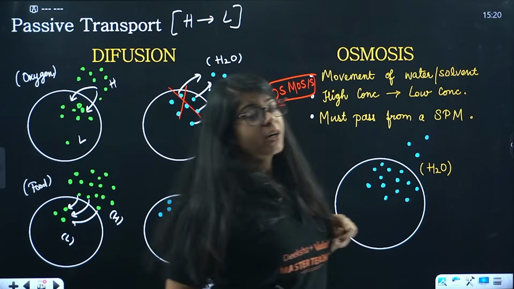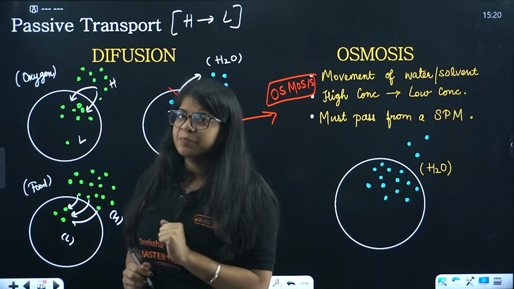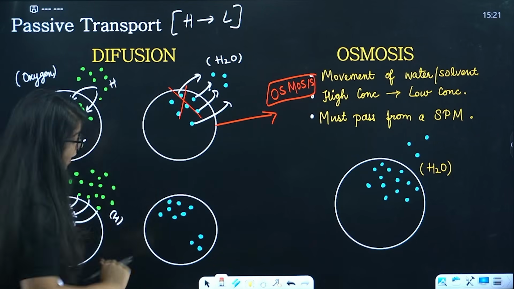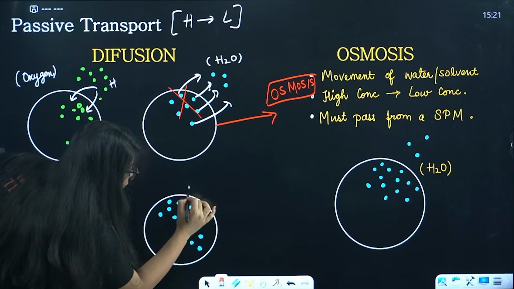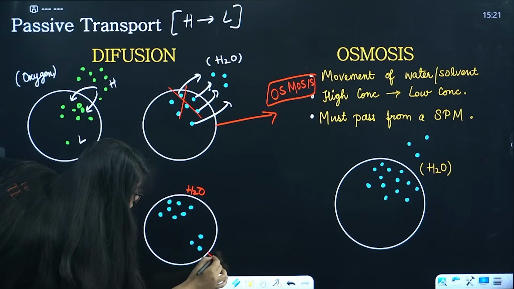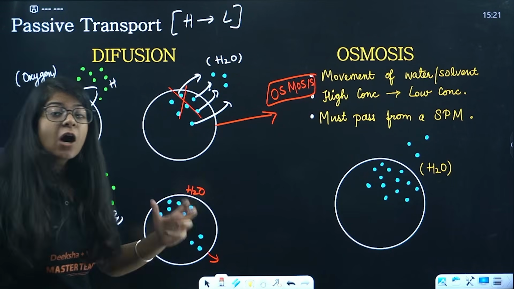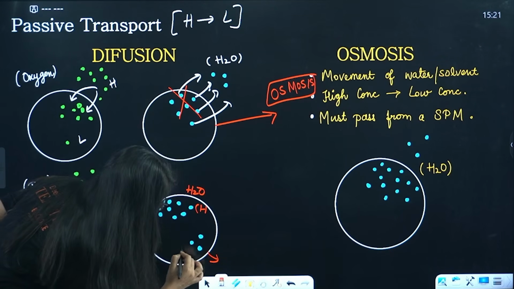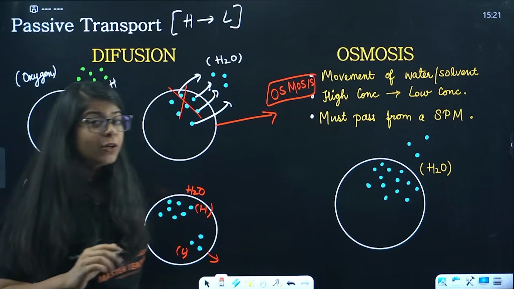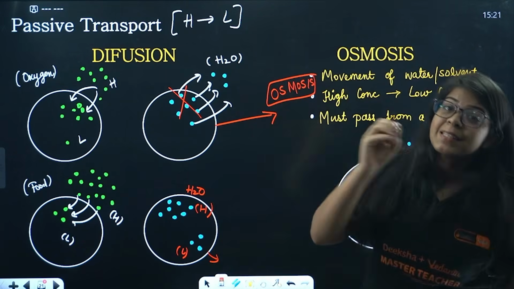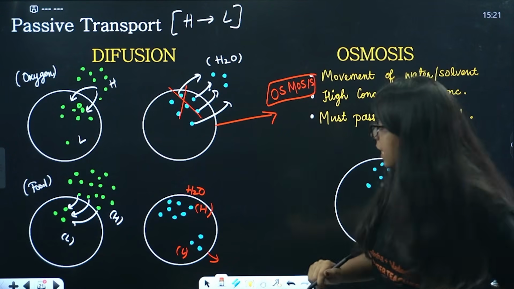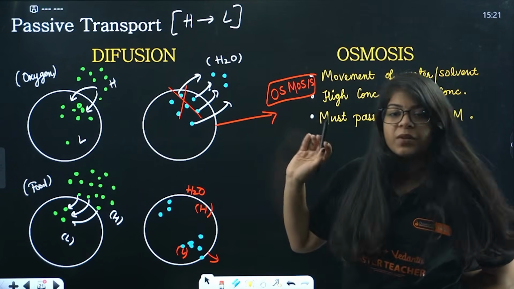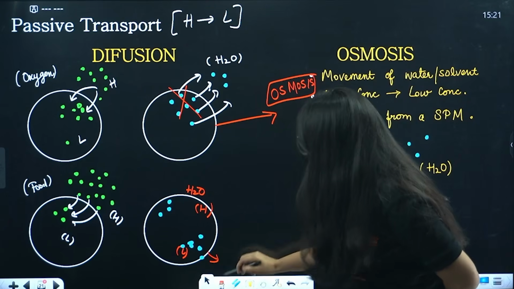Now there is one more condition of osmosis that we have missed, right? During this diffusion, you can also say, okay, this is a cell, and inside the cell you have so much water on this side of the cell and small concentration of water on this side of the cell. Now what will happen? Passive transport, high concentration to low concentration. Now this is high concentration and this is low concentration. Mind you, both of these water molecules are inside the cell, right? They are not outside the cell. So this water can transport from high to low, high to low. Understood? Great. Now this is called diffusion.